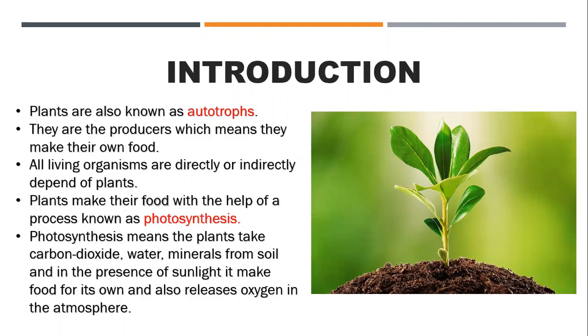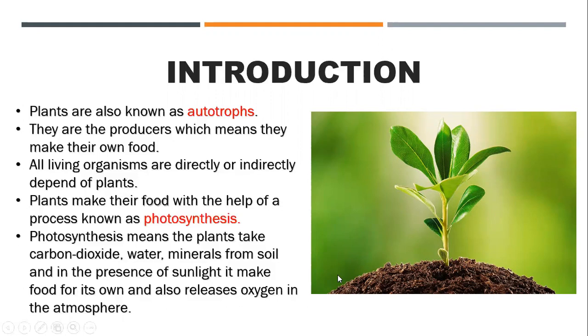Now you can see that plants make their own food through the process known as photosynthesis. Photosynthesis you have heard in previous classes also. It is a process by which the plant makes its own food. Photosynthesis means the plant takes carbon dioxide, water, and minerals from the soil. In the presence of sunlight, it makes food for itself and also releases oxygen in the atmosphere.